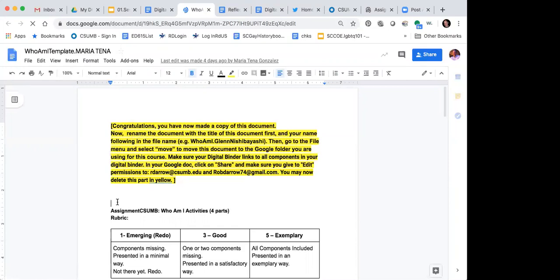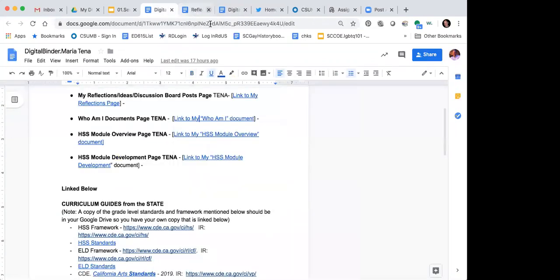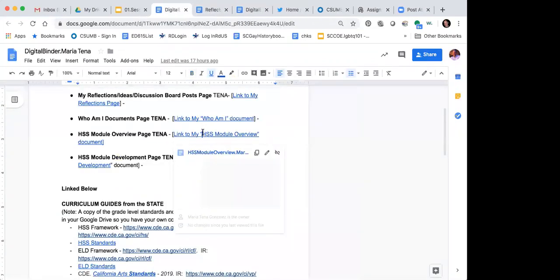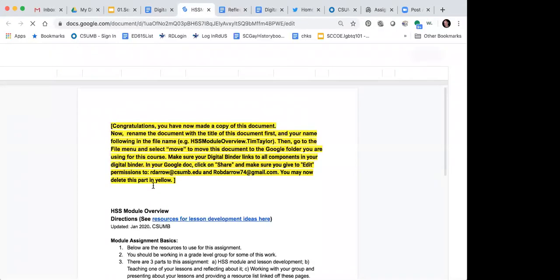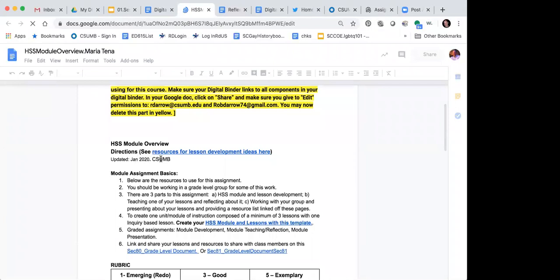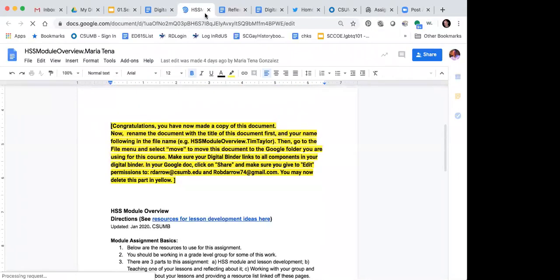So I'll ask her to delete that, but it would be helpful if your name is on each document so I know which one I'm looking at. And then I click on this next one, the module overview page. And again, I go to this page and I see that it says HSS module overview and all those resources are there.